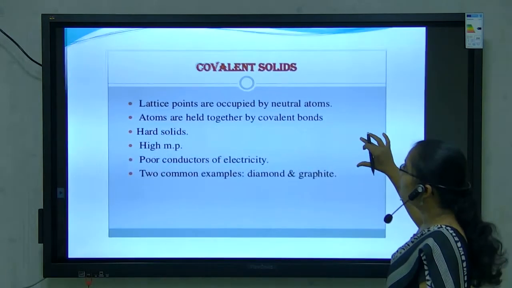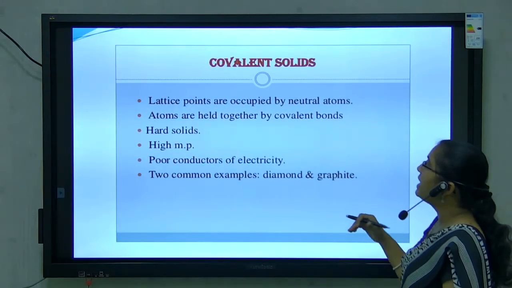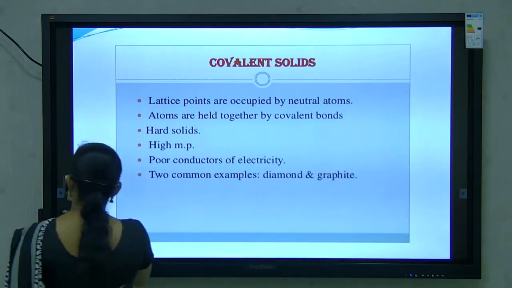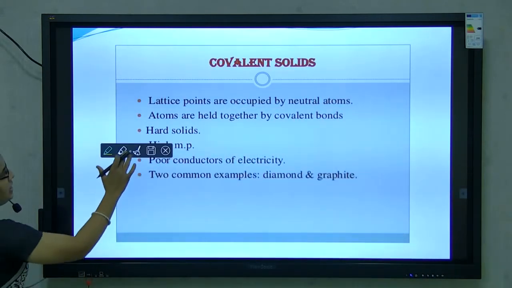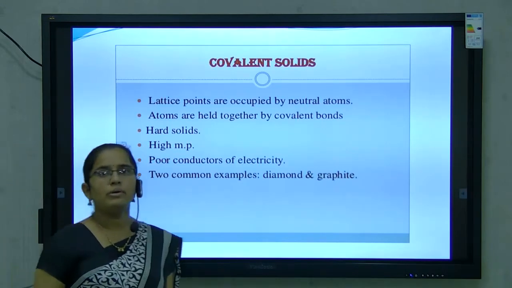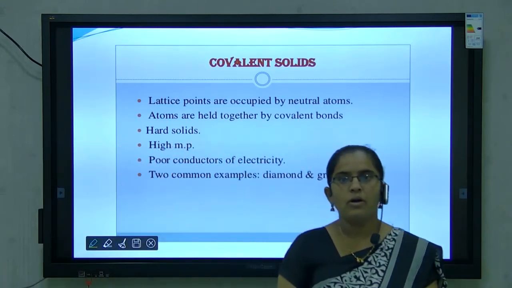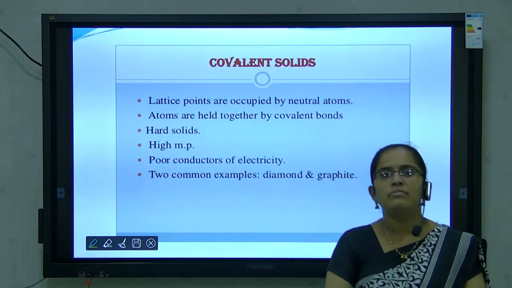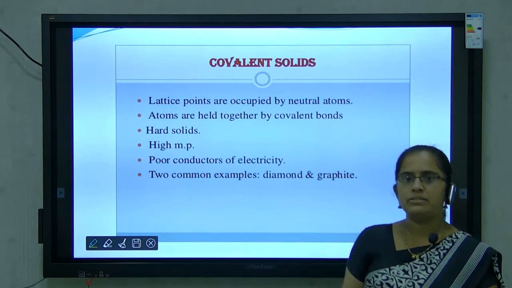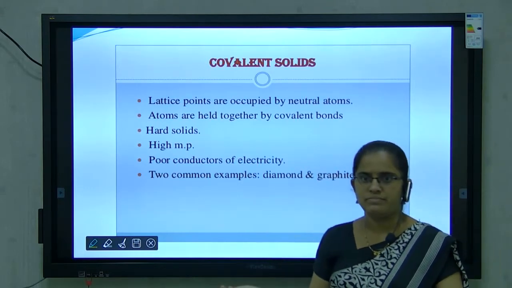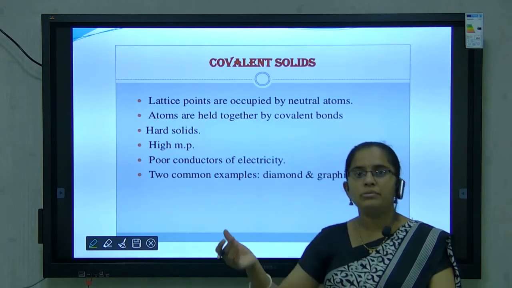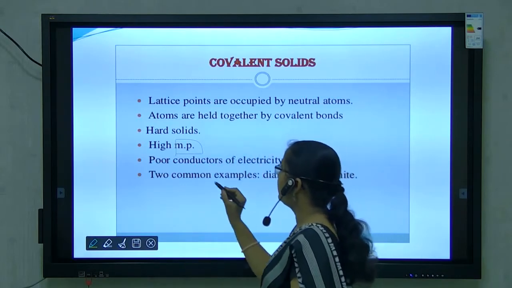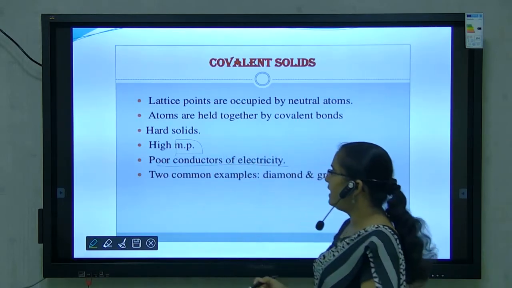Next is covalent solids. In covalent solids, lattice points are occupied by neutral atoms. Atoms are held together by covalent bonds, and these are hard solids. Due to this hardness, we know diamond is a covalent solid. Diamond is the hardest substance. Due to this hardness, they possess very high melting point. These are poor conductors of heat and electricity.